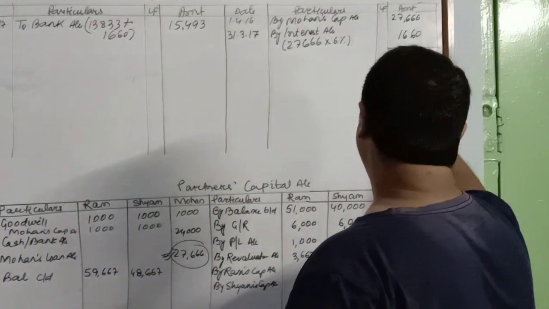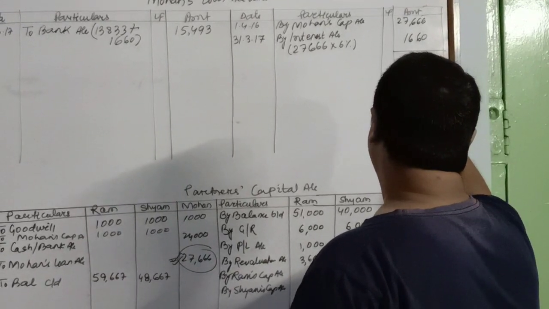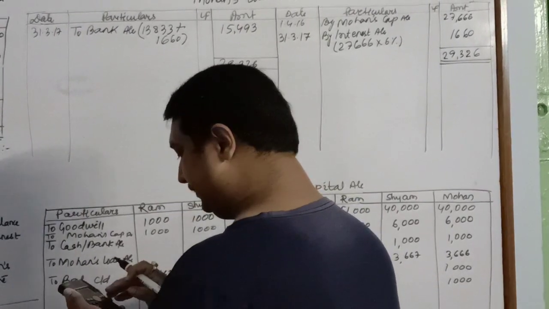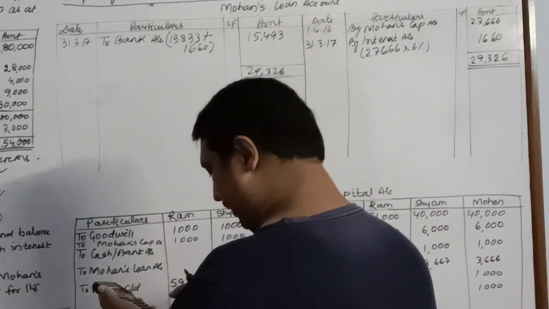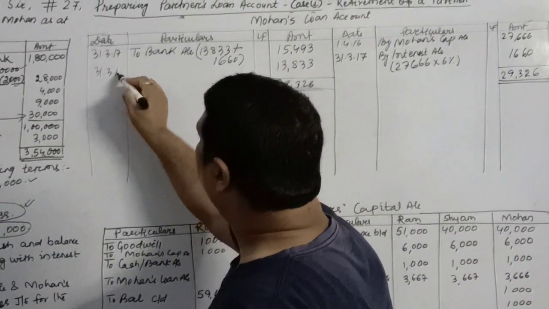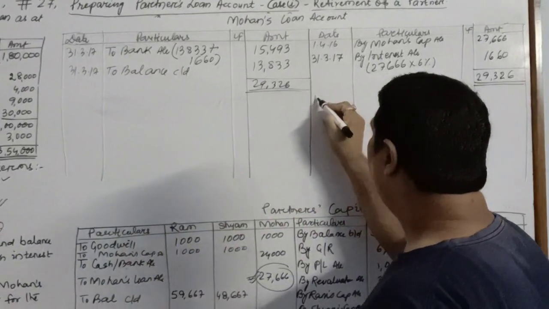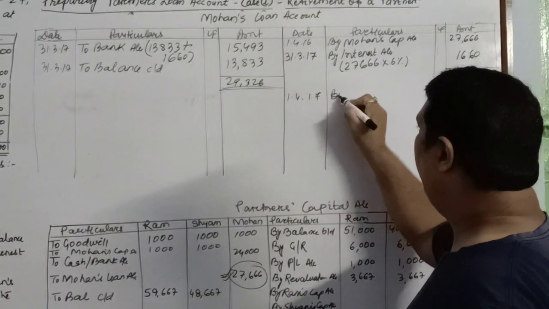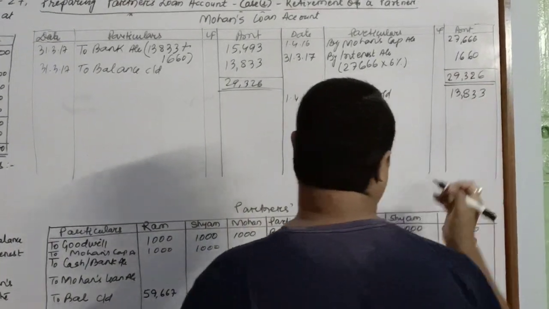And now you will balance it. So one year's account is clear, completed. It is 29,326 minus 15,493. It is 13,833. This is the balance on this 31st March 2017, the closing balance. It will be forwarded on the next date, 1st April 2017, by balance brought down. This is the opening balance now, 13,833.